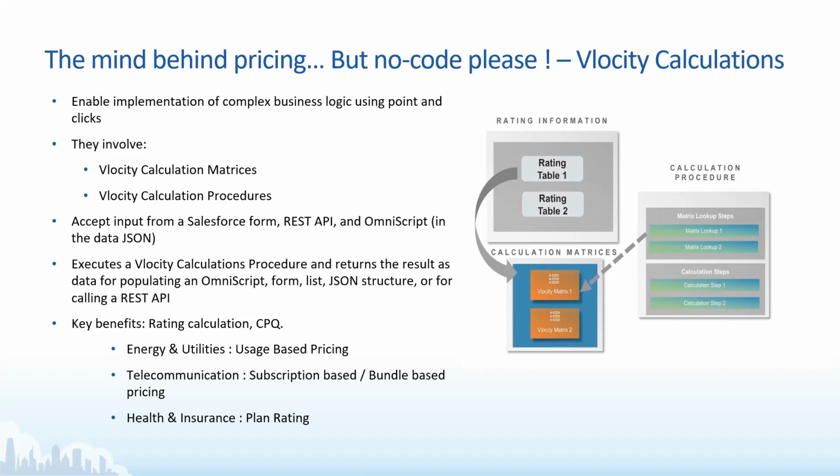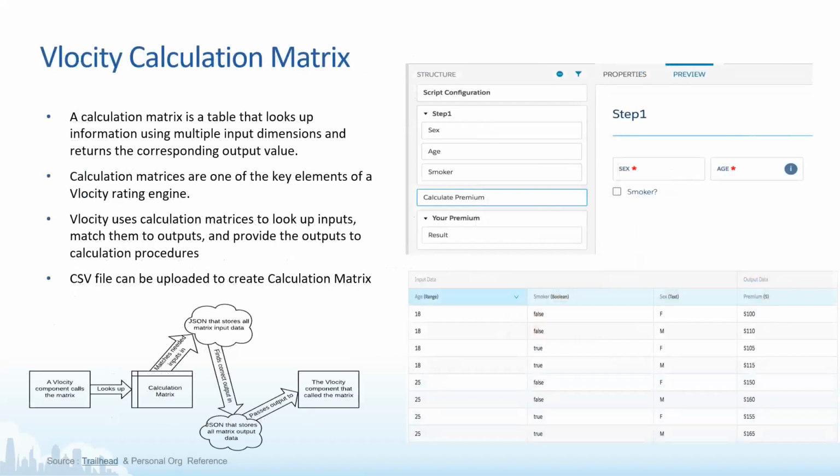Taran, can we go on to the next slide, where I can explain the calculation matrices? Yeah, so calculation matrices. If you see in the diagram below, we have a velocity component that calls a matrix. This velocity component can be an integration procedure and can be an OmniScript as well. So we have the calculate matrices action, available in both integration procedures and OmniScript, which looks up a calculation matrix. Now, a calculation matrix is nothing but master data having all the permutations and combinations of input and output accordingly.